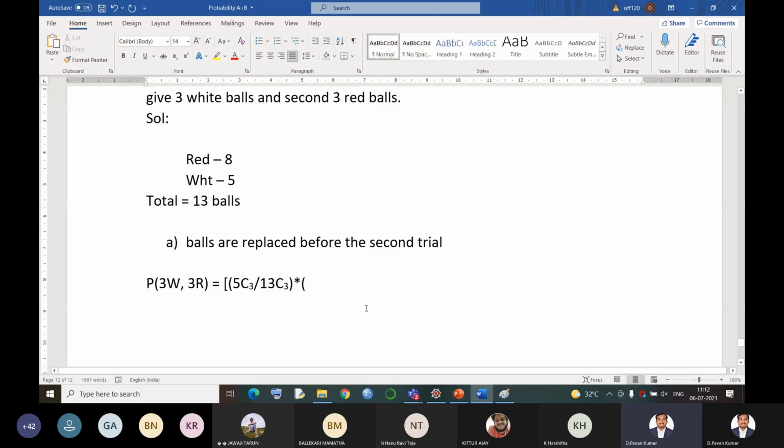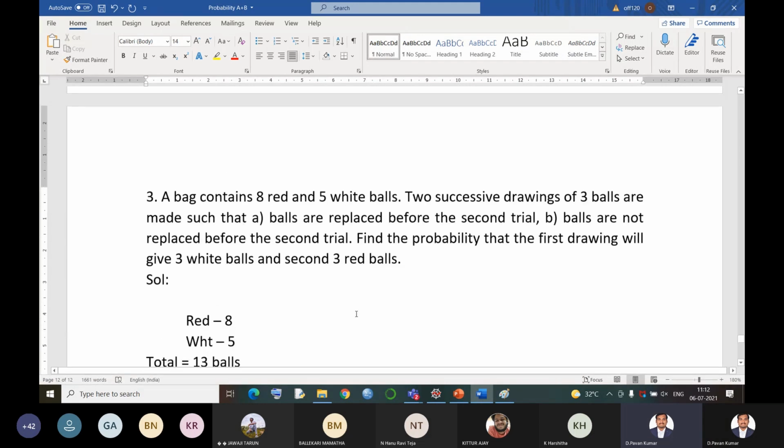So favorable number of cases means 8C3 divided by total number of exhaustive events, that is 13C3. So 5C3 divided by 13C3 into 8C3 divided by 13C3 is our answer. This is if balls are replaced.